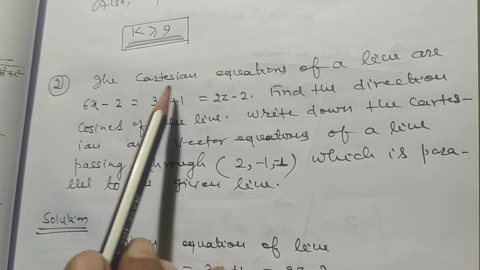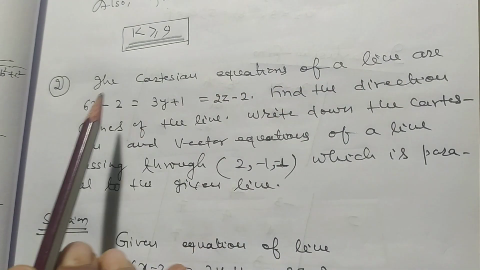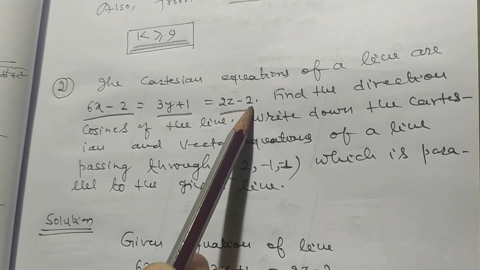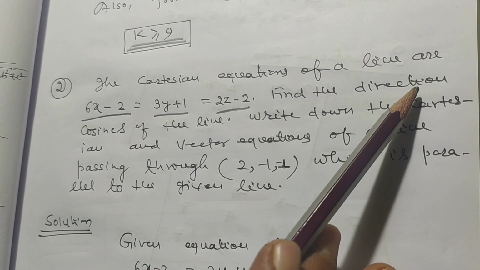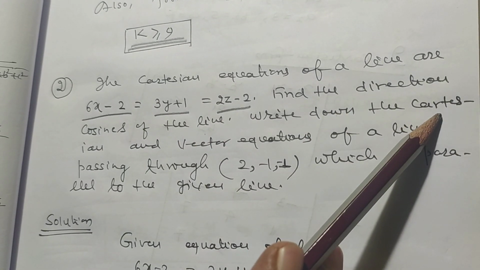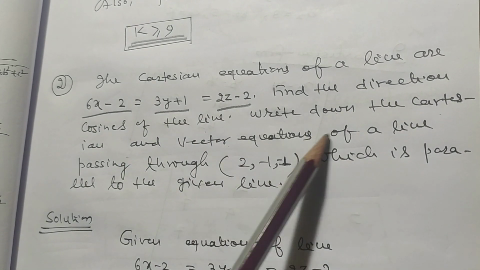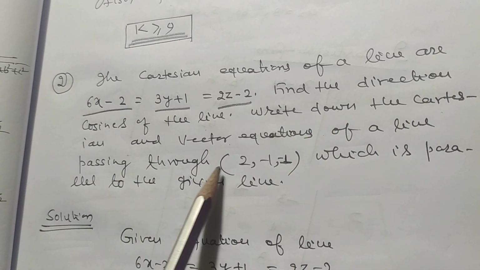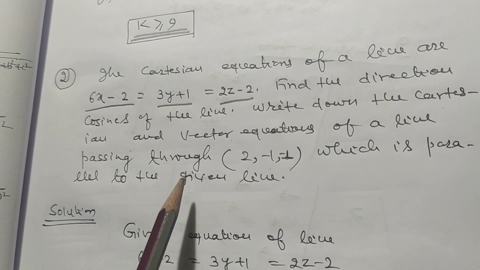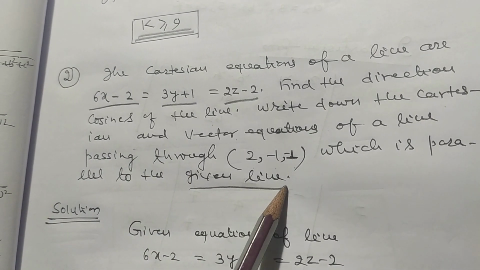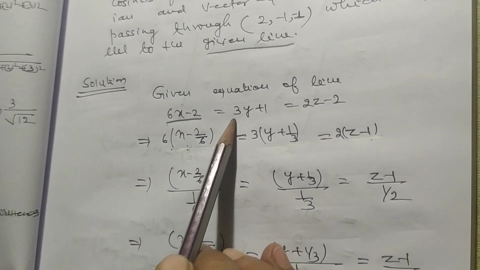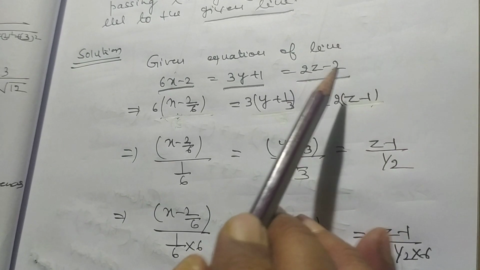Now the Cartesian equation of a line are 6x minus 2 is equal to 3y plus 1 is equal to 2z minus 2. Find the direction cosines of the line. Write down the Cartesian and vector equation of a line passing through 2, minus 1, minus 1, which is perpendicular to the given line. Given equation of the line 6x minus 2, 3y plus 1, 2z minus 2.